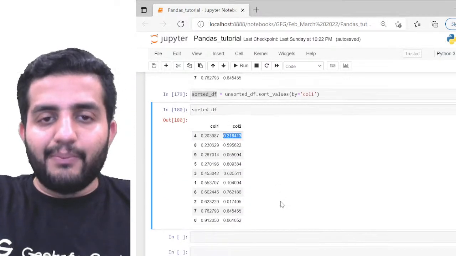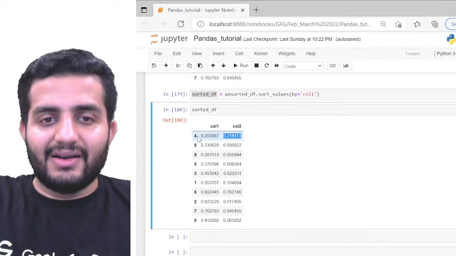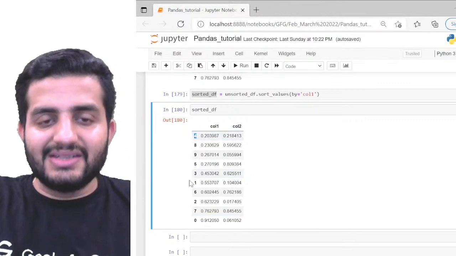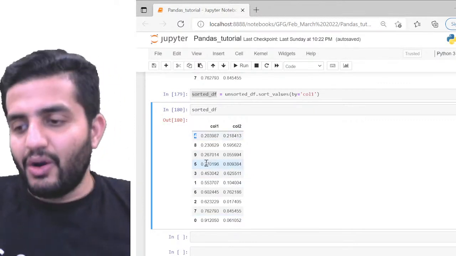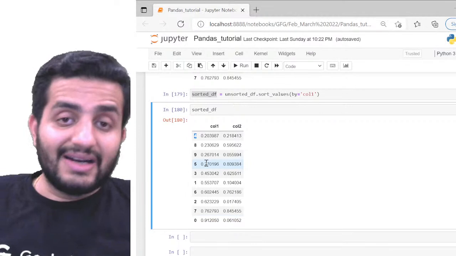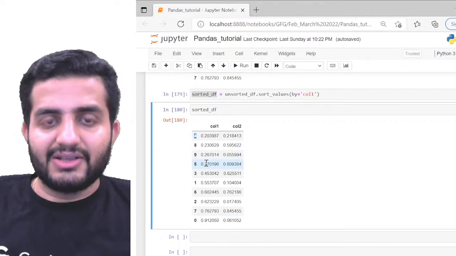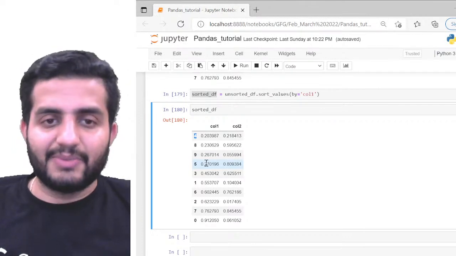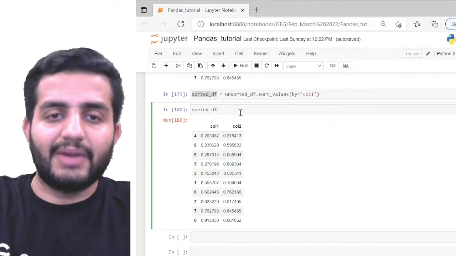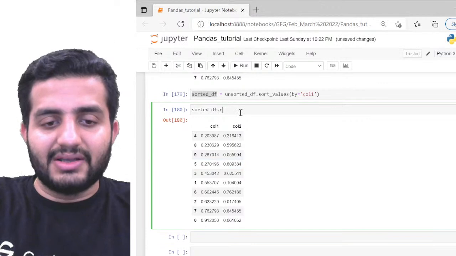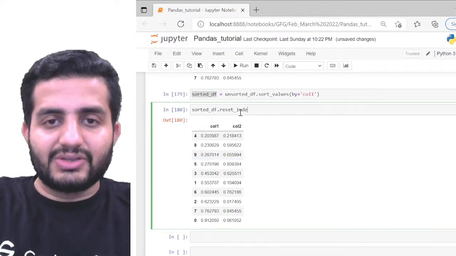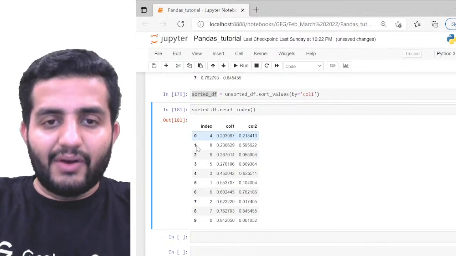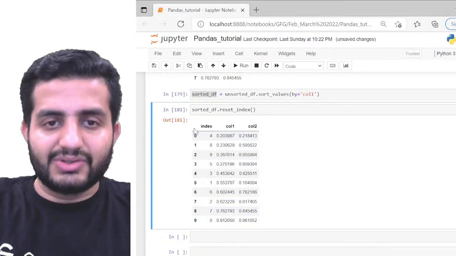An important thing to note is that we can see the indexes are not making sense, isn't it? Obviously, we can call the reset_index function on top of this sorted data frame to reset the index based on what I want in the newer data frame. So if we call reset_index, can you see this? By default, it is sorted now: 0, 1, 2, 3, 4.